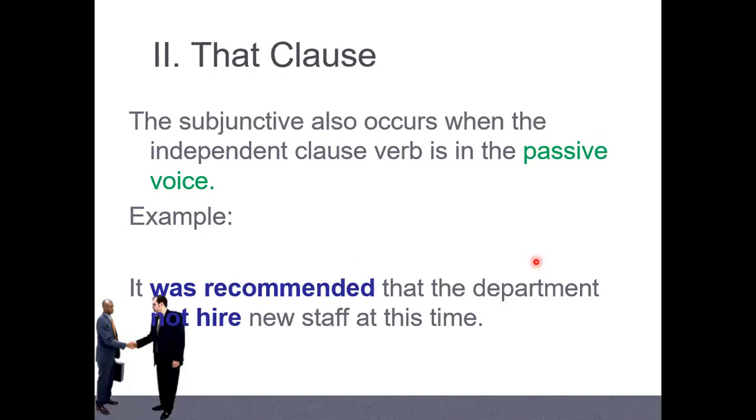So usually, we can also use the passive as well in the subjunctive noun clause. Like you can see here, if we recommended that. And then here, negative, not hire. We don't say didn't hire, okay? We say not hire. You see, that's the way we call a subjunctive noun clause as well. We can also use a passive verb in this one, like you can see here.